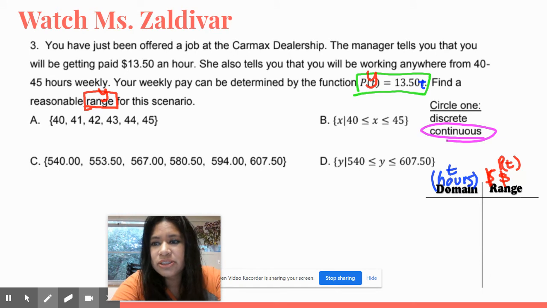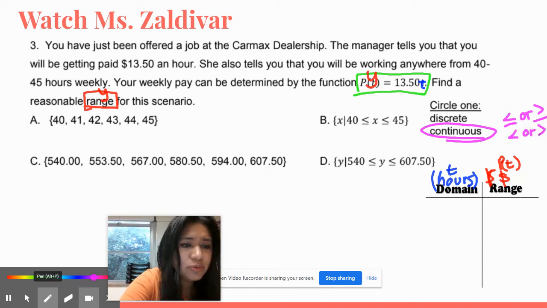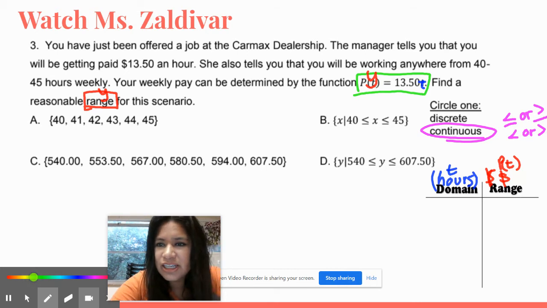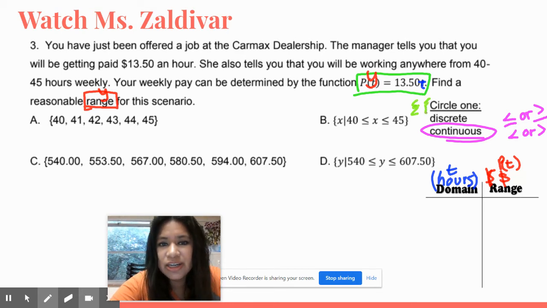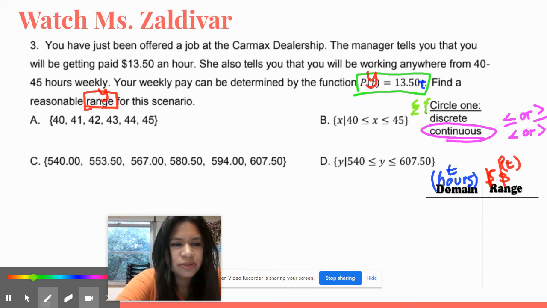Knowing that it's going to be continuous, the symbols that we use for continuous are inequalities: greater than or equal to, less than or equal to, or less than or greater than. When we talk about discrete, we're using these little symbols that look like a bracket, a weird bracket, and they're listed in numbers. Looking at my answer choices, I can eliminate, but actually, let's figure out the hours real quick before we even do that.